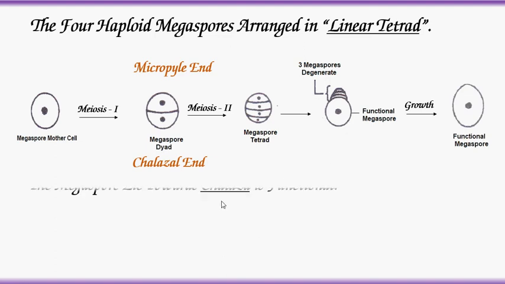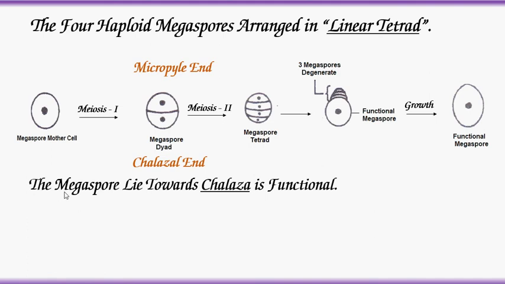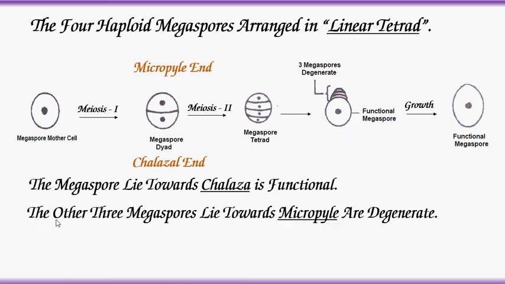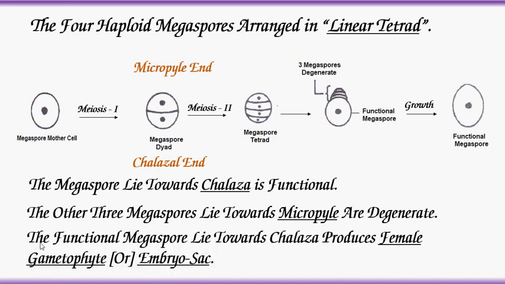The same points are given in the description. The megaspore lying towards the chalaza is functional, and the other 3 megaspores present towards the micropyle end are degenerate. The functional megaspore lying towards the chalaza produces the female gametophyte or embryo sac.